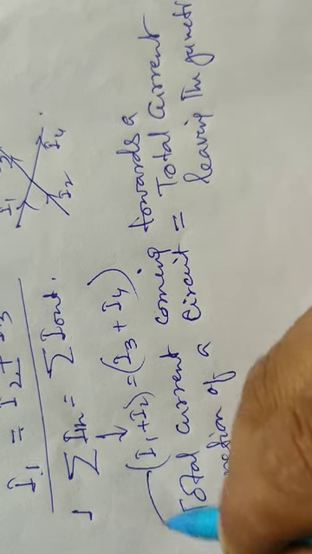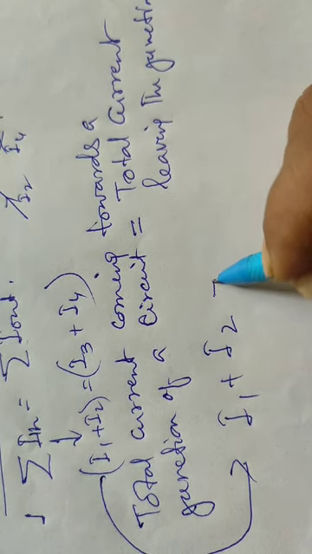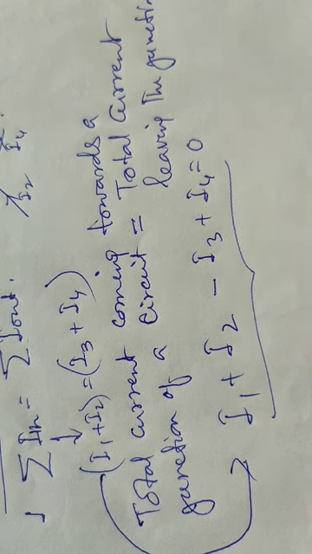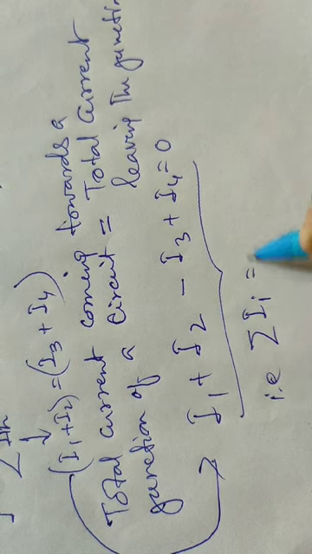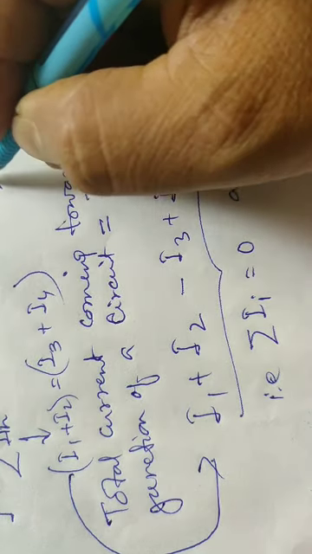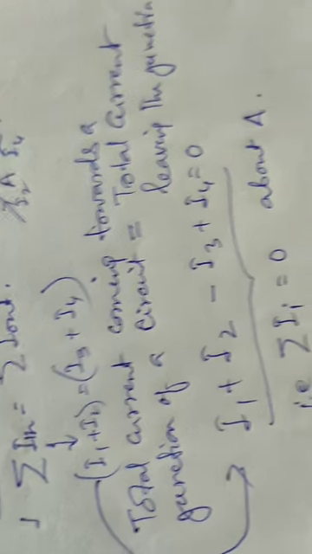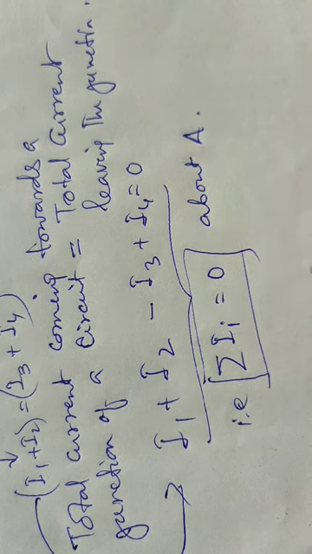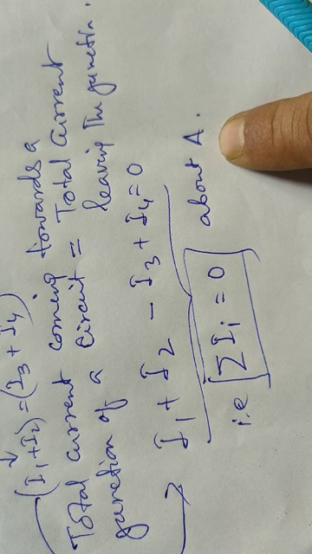So this we can modify like this: I1 plus I2 minus I3 plus I4 equal to 0. That is summation of I equal to 0 about the junction. Let this be the junction A. So if we are following this expression, the algebraic sum of currents meeting at the junction is always 0.